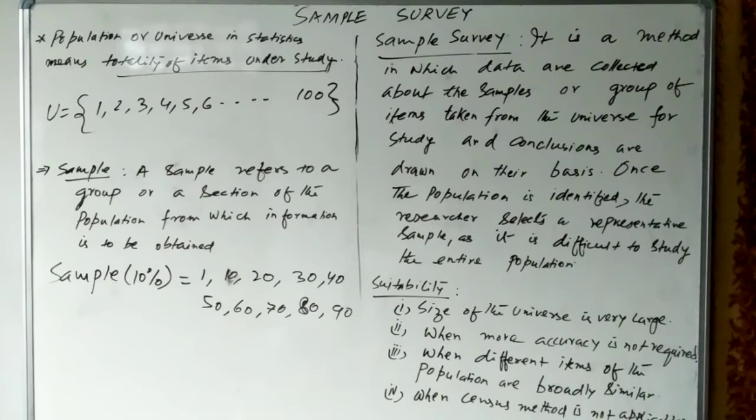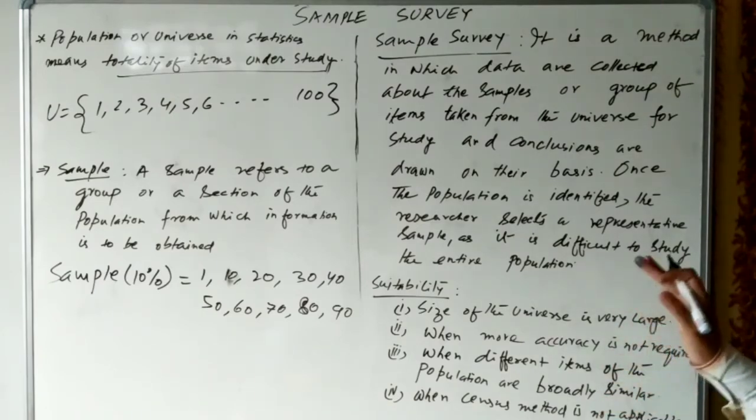When the census method is not applicable. The census method, I told you, takes much time and requires large expenditure, and that is why it is not always possible to conduct the census survey. The census survey, we have seen, is conducted in our country by the Registrar General of India, and they conduct the survey on the demographic position of our country every 10 years.